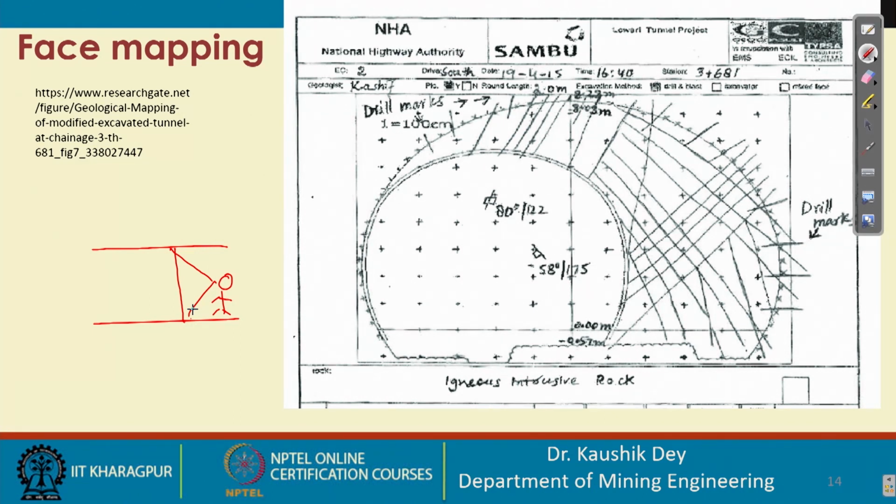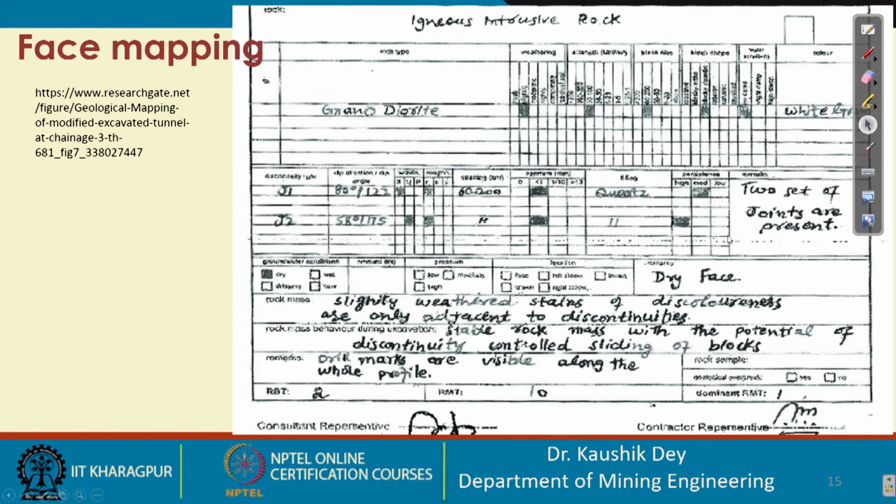In this particular case you can see there is one joint set in this direction, another in this direction, and another in this direction. So, locally there are many joint sets one can see. That has to be mapped properly and taken care of during face mapping.